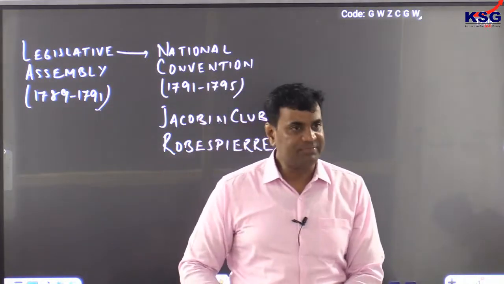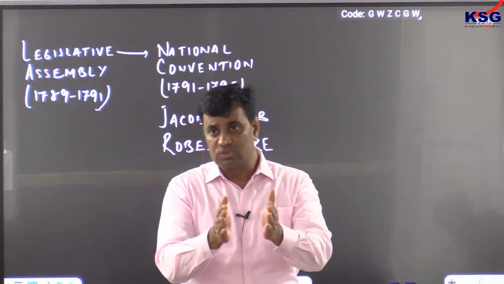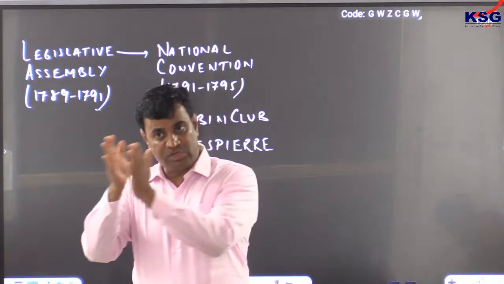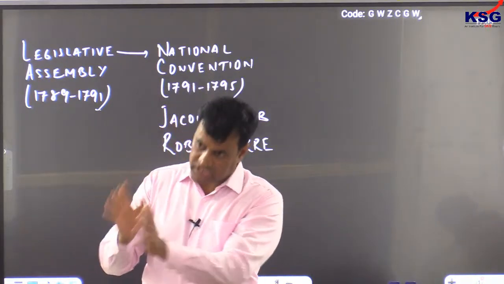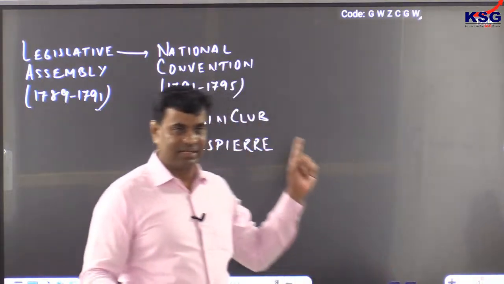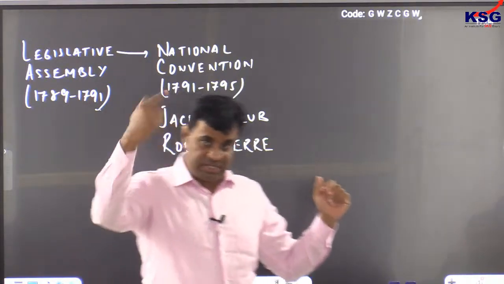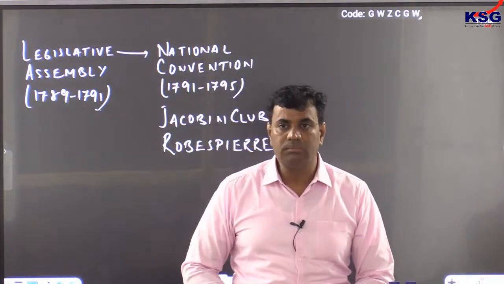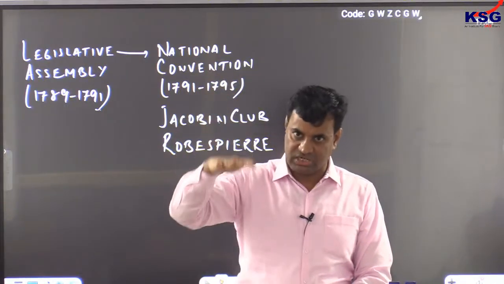Thereafter, moderate revolutionaries realized that the revolution needed to be brought back to its original track of liberty, equality and fraternity. That is why moderate revolutionaries retaliated against the Jacobin Club and ultra-revolutionaries. This reaction is known as the Thermidorian reaction. That is, they wanted to reduce the temperature in France.